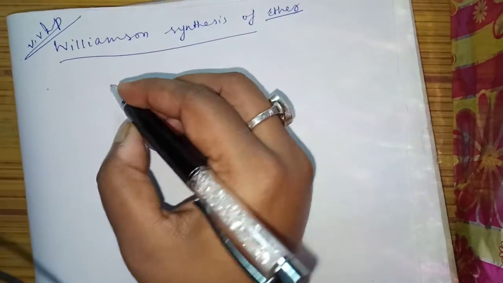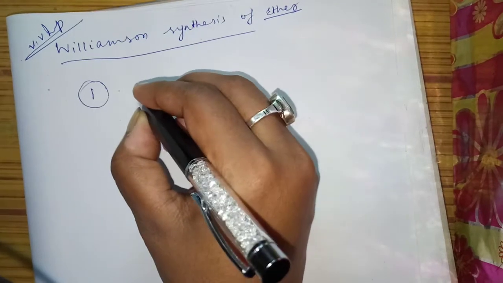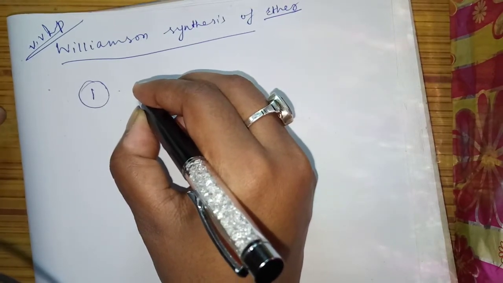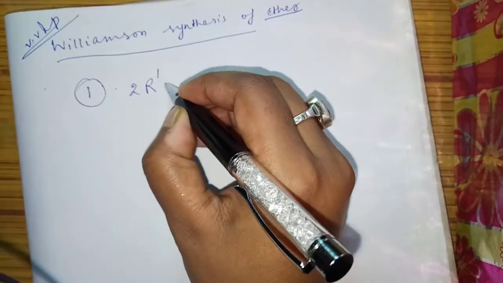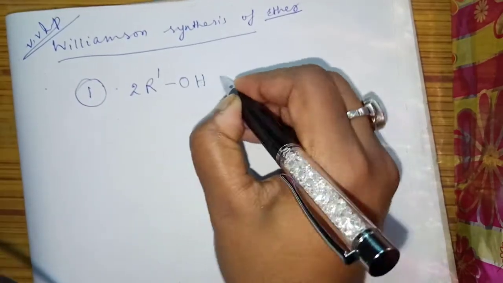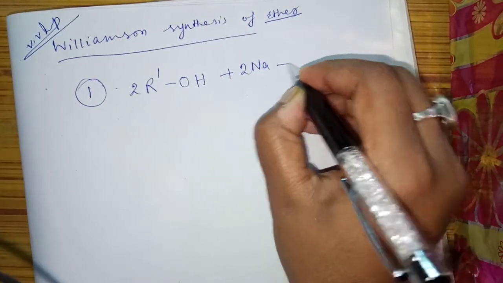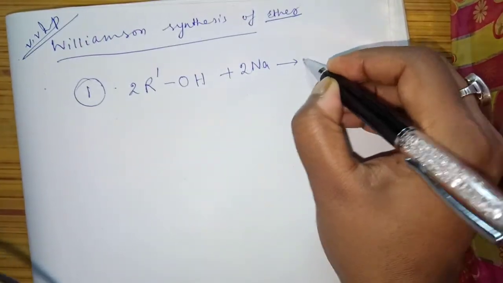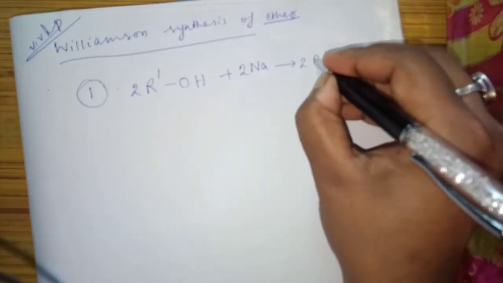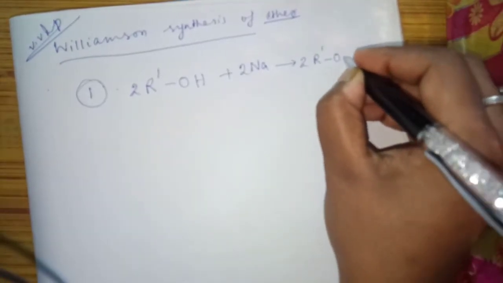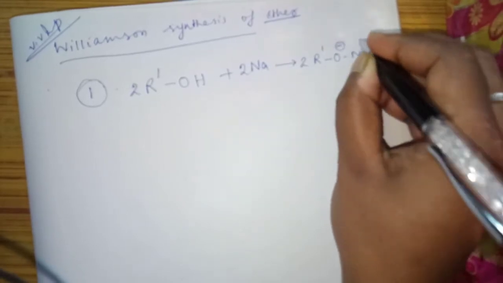The method is actually, first of all, in the first step, sodium metal is reacting. Suppose you have two molecules of alcohol, and it is reacting with sodium metal. It will give you what? 2 R'O⁻ Na⁺ actually.